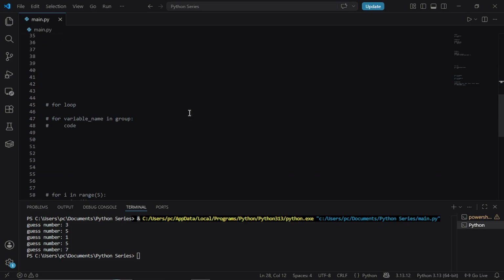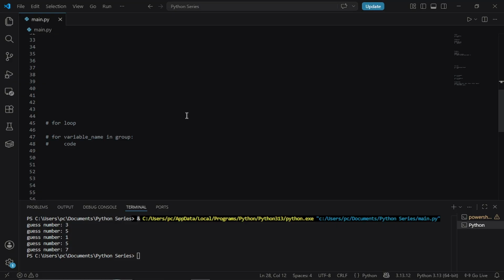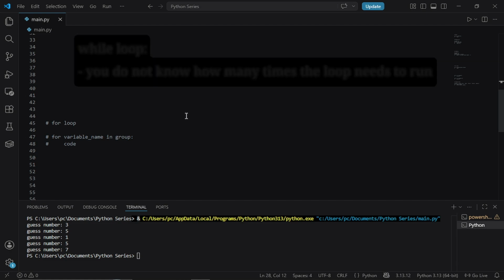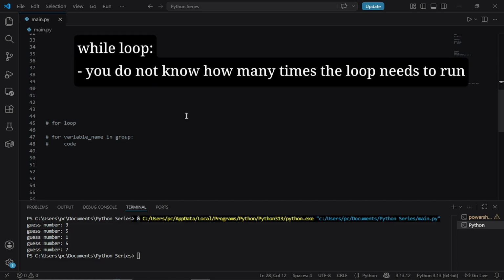Now, let us talk about the for loop. And the first thing I want you to understand is when to use a for loop versus a while loop. Here is the rule that will serve you forever. Use a while loop when you do not know in advance how many times the loop needs to run. Like waiting for the user to type the right answer, you have no idea if they will get it on the first try or the 10th.